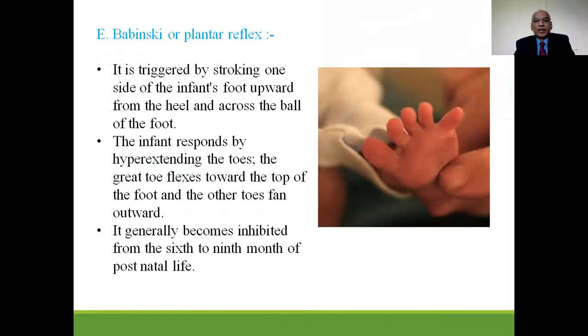Babinski reflex or a plantar reflex. It is again a very important reflex in a neonate's life. This Babinski or plantar reflex is triggered by stroking one side of the infant's foot upward from the heel and across the ball of the foot. The infant responds by hyperextending the toes. The great toe flexes toward the top of the foot and the other toes fan outwards.